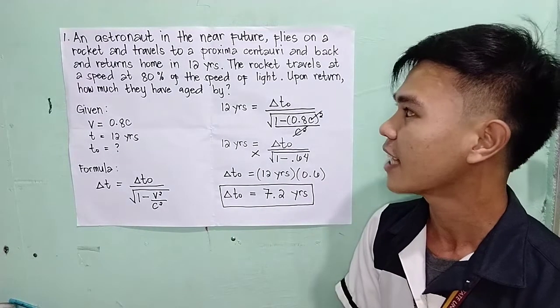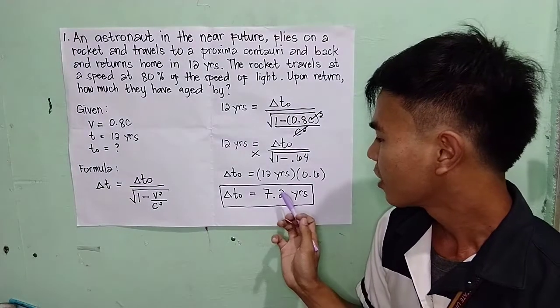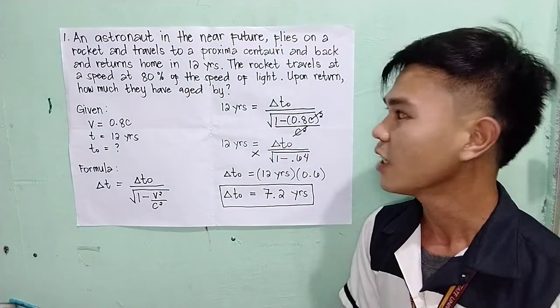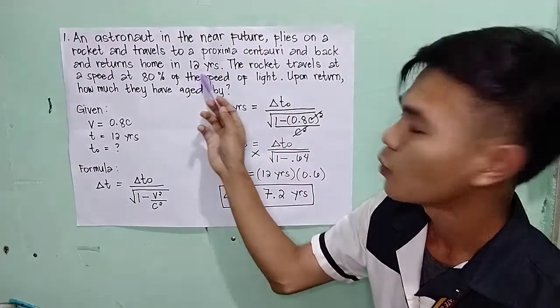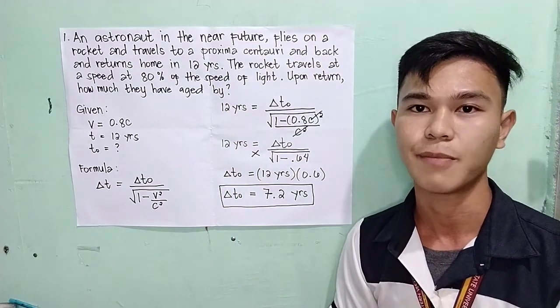So this means that the astronaut has aged 7.2 years relative to our aging, which is 12 years. So that's all for our problem number 1.